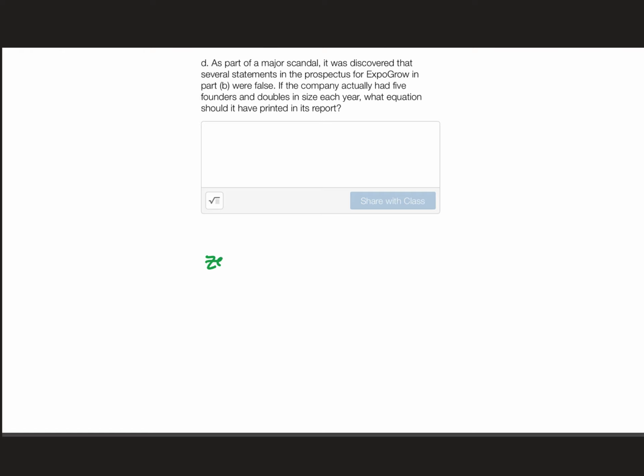Okay, so we can think of this. Our zero term, which is A in our equation, is 5. Remember, our equation that we're using to model this type of growth is A times B to the X. A is your zero term. Our multiplier, or how much our company is growing by, that's going to be B.